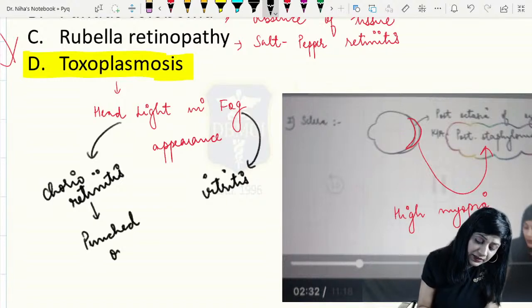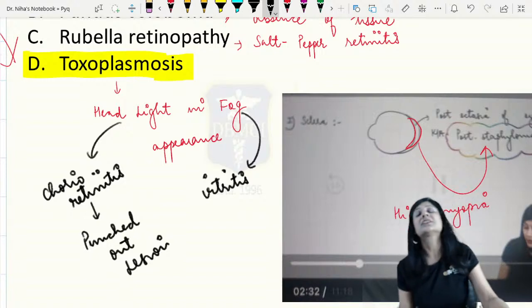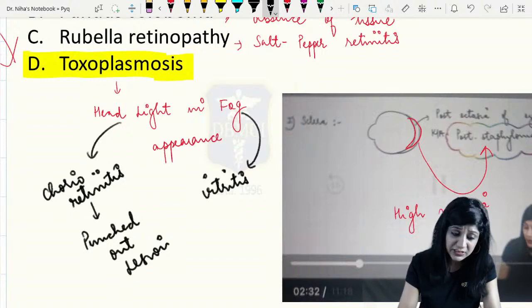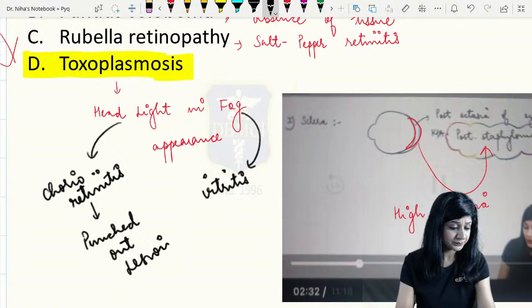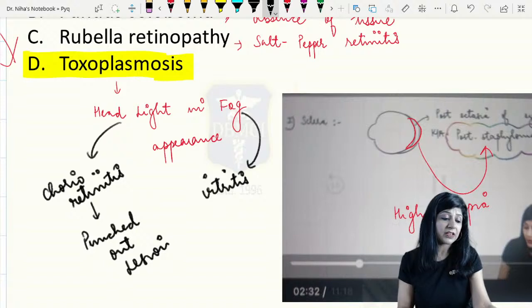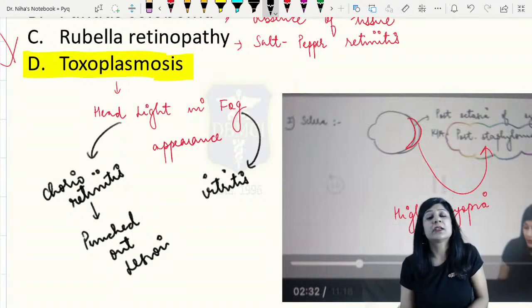So ideally what they should have asked is that it is found in, out of this, it is found in toxoplasmosis. Nevertheless, even in the rubella we do not get the punched out lesions.